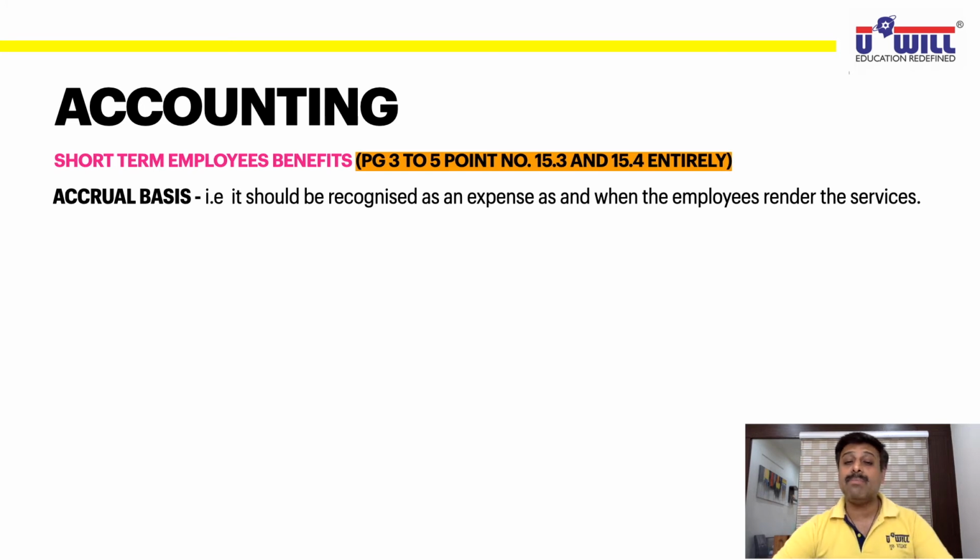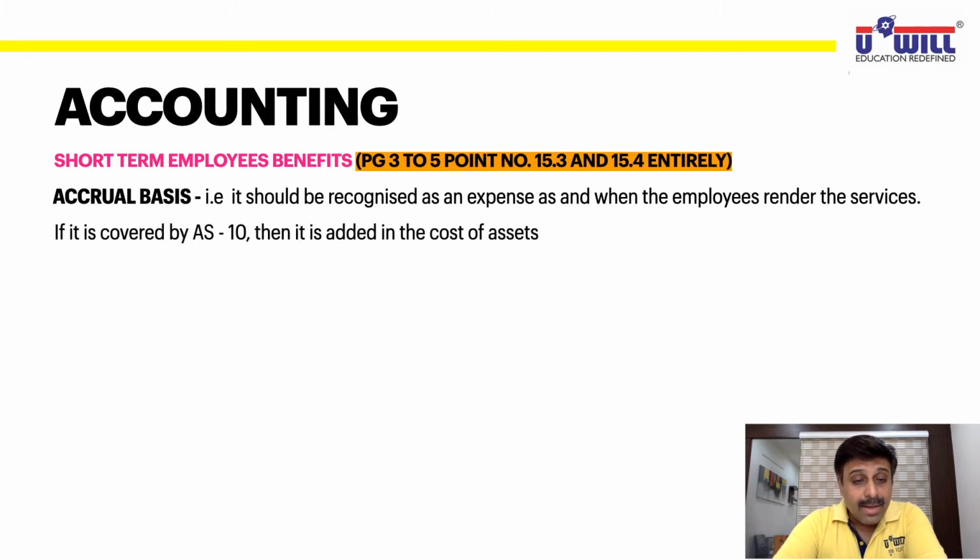So there are many such employee benefits possible which belong to the current year but may be payable in the next year or the year after that, or even later. Okay, but we have to record them as an expense of the current year whether paid or not. So accrual basis means it should be recognized as an expense as and when the employees render the services. Current year expense should be debited to the current year only, whether paid or not. Now, if it is covered by Accounting Standard 10, then it is added to the cost of assets. What is Accounting Standard 10? Property, plant and equipment.